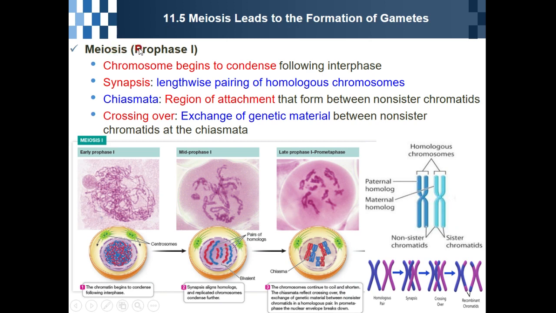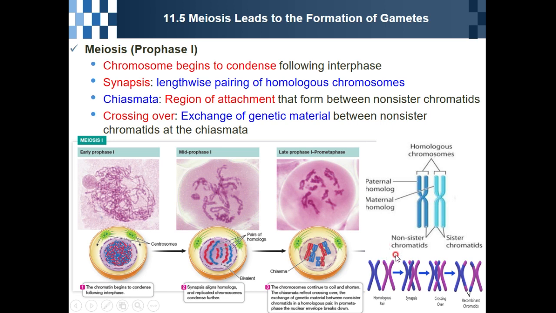The starting point is prophase 1: early prophase 1, mid prophase 1, and late prophase 1. The chromosomes begin to condense after the interphase, and finally they make synapses.